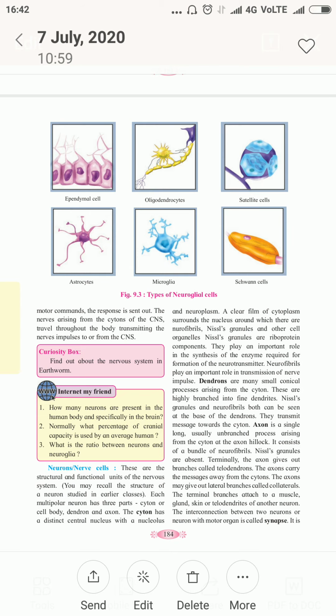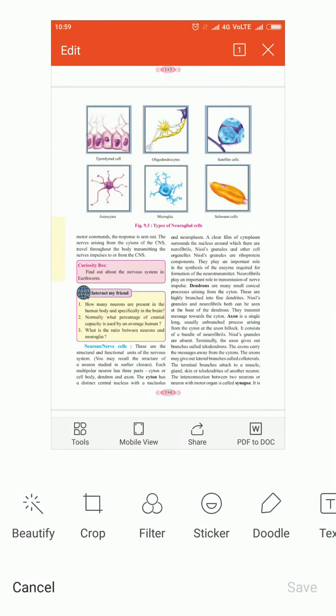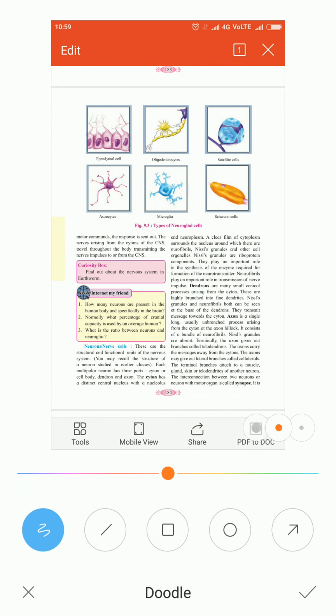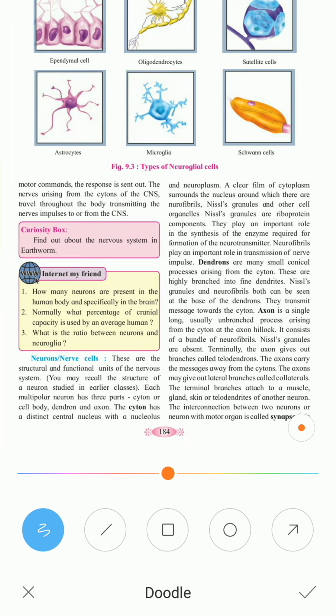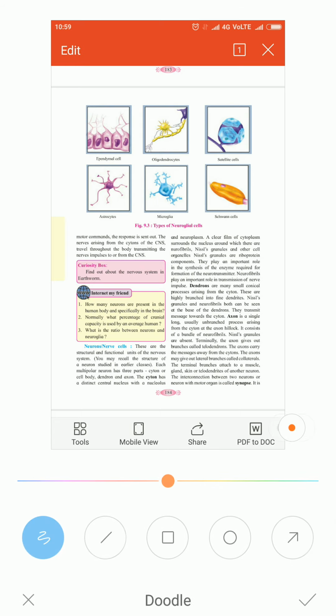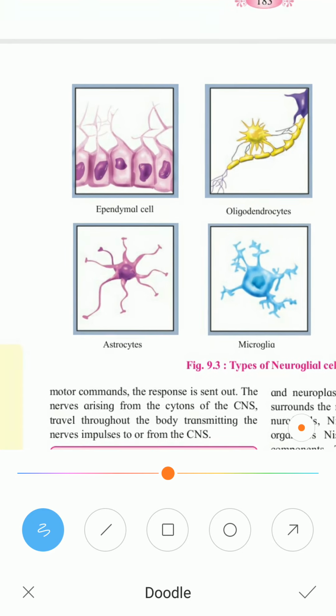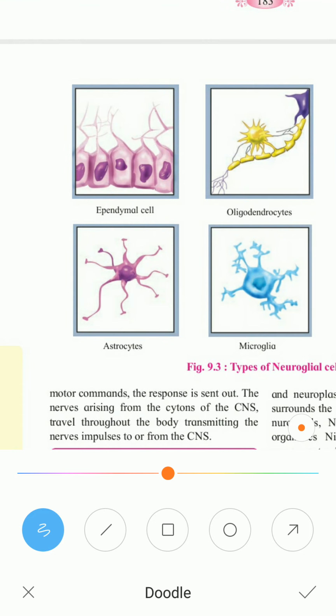And in page 184, it is the structure and description of the neuron. Multipolar neuron is given. Multipolar neuron, nerve cells, from here till here it is given till the synapse. And next we will discuss the neuroglial cells. Neuroglial cells are many in number, basically 6 types.